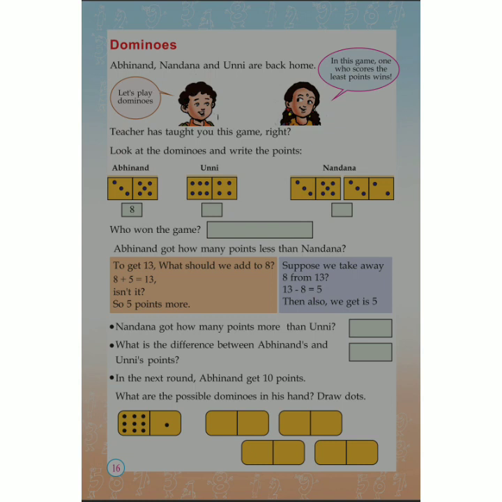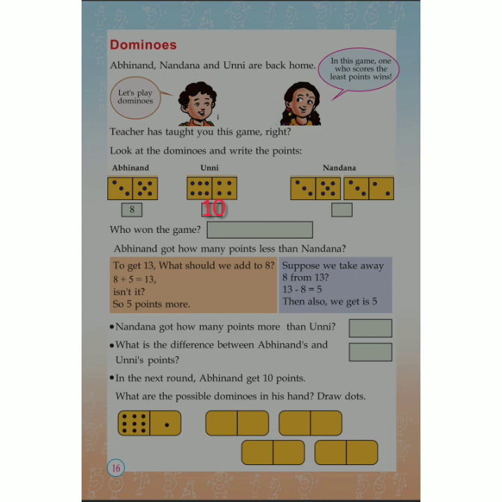So look at this dominoes and write the points. There are 3 dominoes. Abhinand, Unni and Nandana have dominoes, and look at the marks got by Abhinand, that is 3 and 5. So 3 plus 5, 8. And look at what points Unni got, 6 and 4. 6 plus 4 is 10.